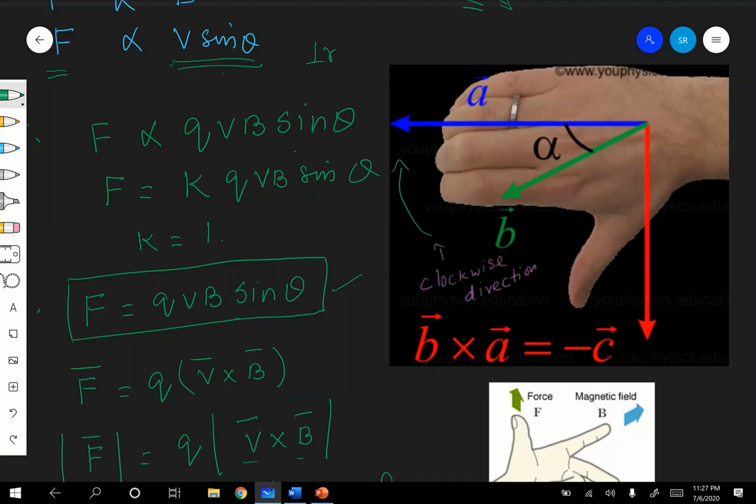So you have to keep it that way so that it will be B cross A, which is equal to minus C. Since A cross B is equal to C, B cross A should be equal to minus C. Are you following? Like that.